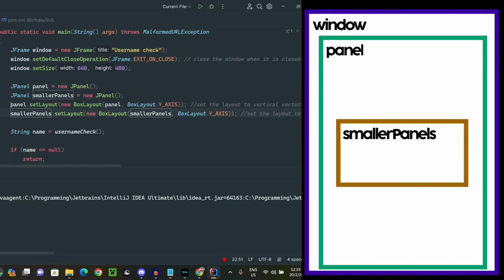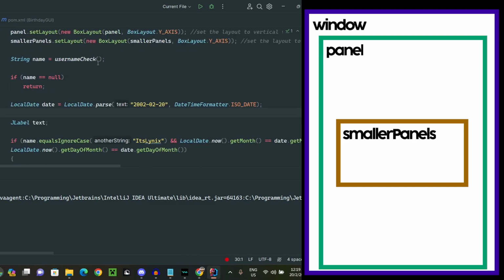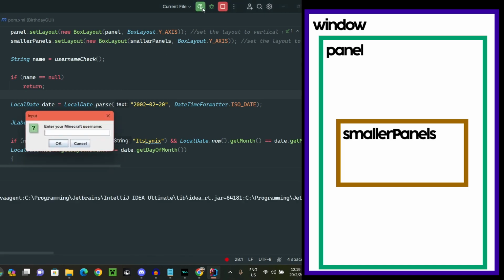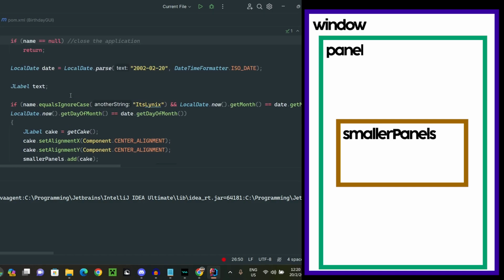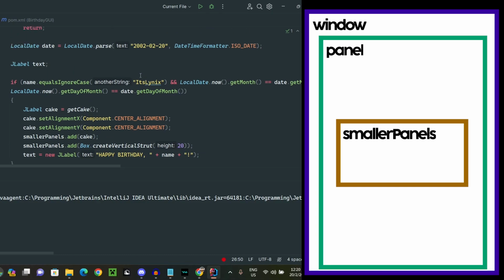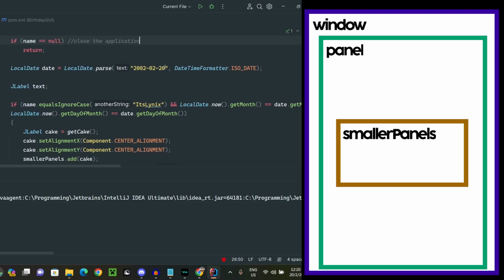And then for both we are going to set a vertical vector. And then we are going to do a username check, and then if we close, it will just return. So this will basically close the application. And then we have the main thing right here being, okay, so right now it's 20, even though it is supposed to be 19, but for the sake of testing, we are just gonna leave this, right? And I believe for Linux right now it's still 19, so I can just change this.